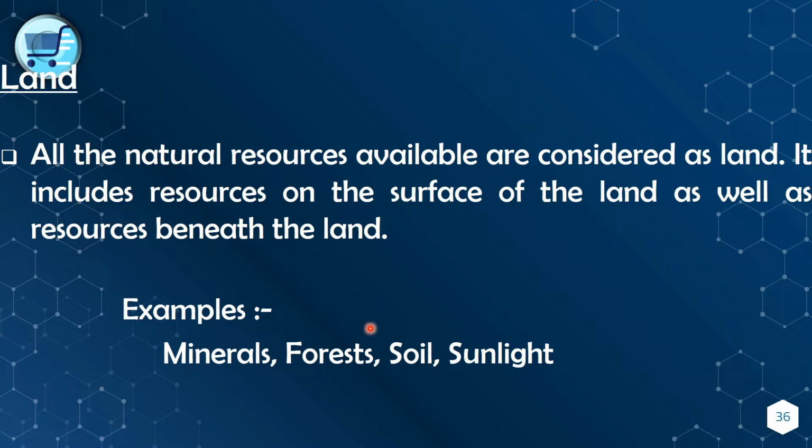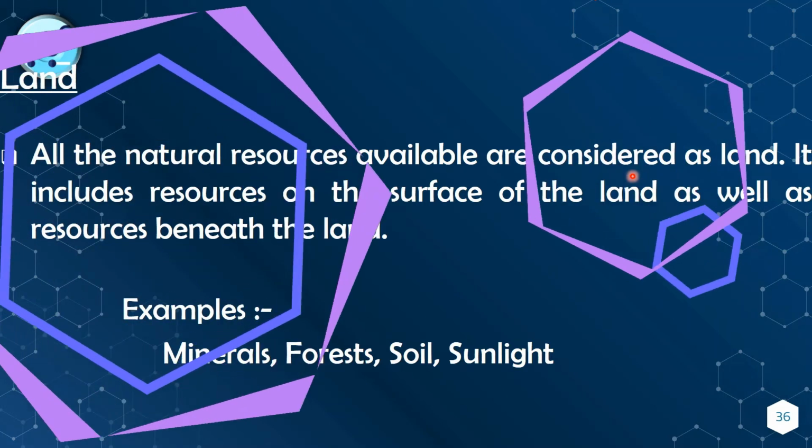And on the surface of the land we have forest, water, soil, and we have sunlight also above the land. These can be considered as factors of production under land. Once again, all the natural resources available are considered as land.